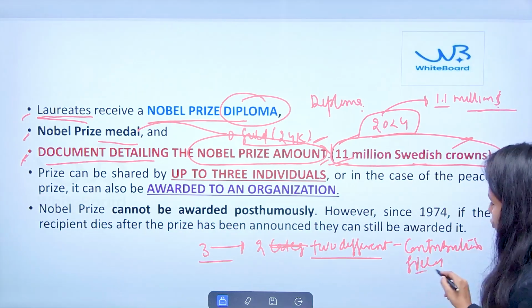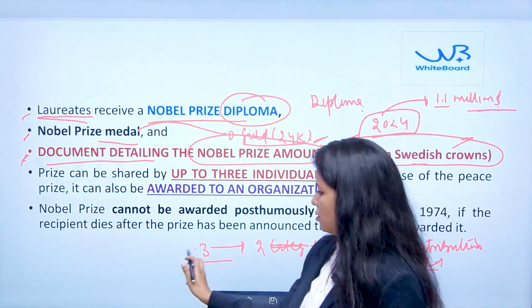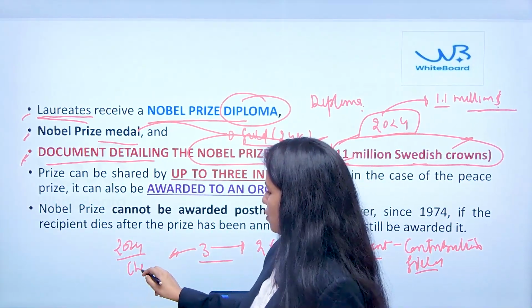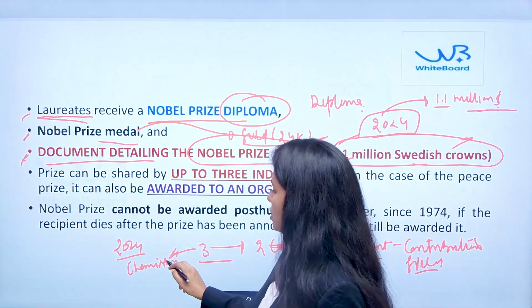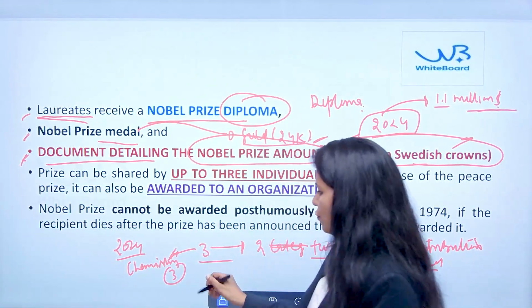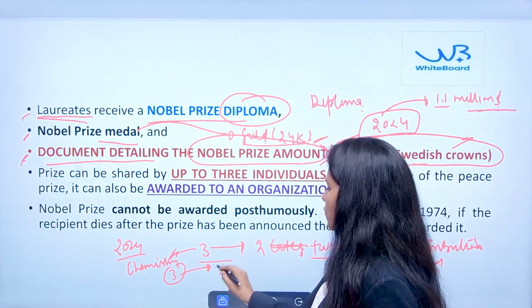We will understand this with the help of an example. In 2024, in the field of chemistry, the award was given to 3 individuals, and these 3 individuals contributed to chemistry in 2 different aspects.